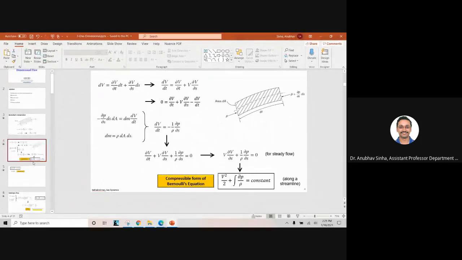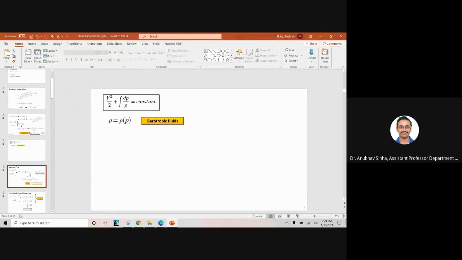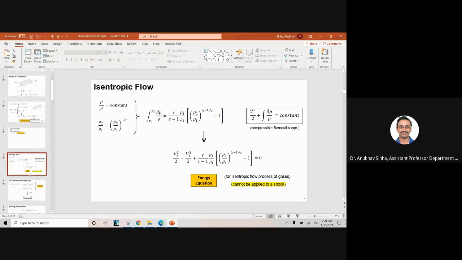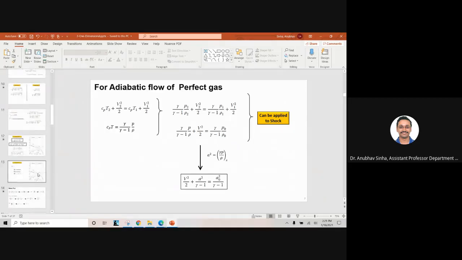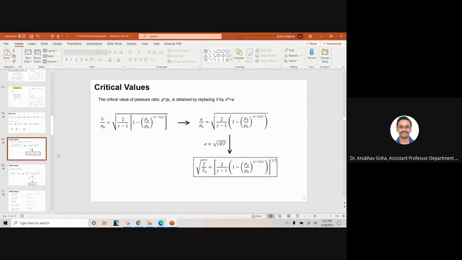Okay, so this is the equation. Instead of Cp, I can take V1 square minus V2 square and write Cp delta T. This is coming directly from your energy conservation. So that is what we are using here for critical values.